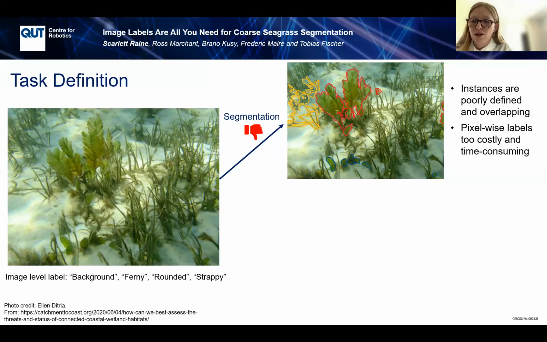Seagrass meadows are complex and cluttered, with many overlapping instances. Boundaries are poorly defined, making it extremely time-consuming, costly, and difficult for domain experts to manually label every pixel or draw polygons around every instance for training a model to perform semantic segmentation.